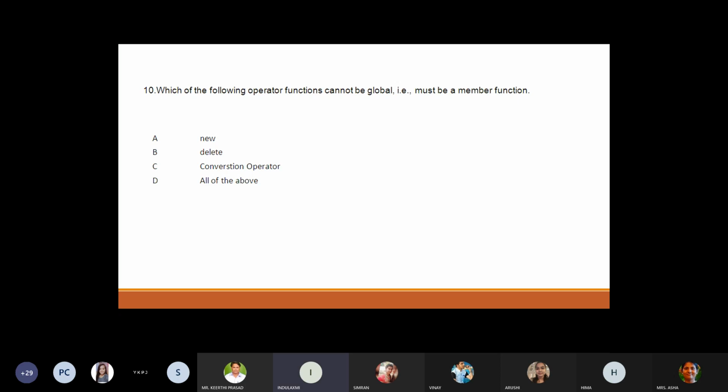Okay, can anyone else? Conversion operator is correct. New and delete can be used as global operators, but the conversion operator must be used as a member function. Okay. Next question.